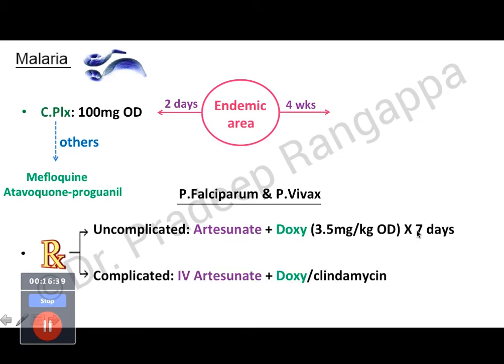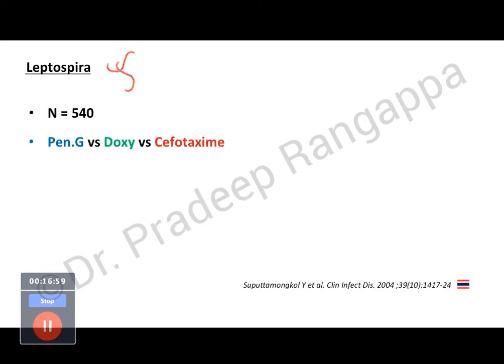Even in complicated malaria, you give IV artesunate plus IV doxy if it is available, or clindamycin. So this is the treatment recommended by WHO, which means doxycycline has a very important role for prophylaxis and treatment of uncomplicated and complicated malaria of both falciparum and vivax. So what about leptospirosis? It has a good effect against leptospirosis. So this was a study done from Thailand where they looked at 540 patients.